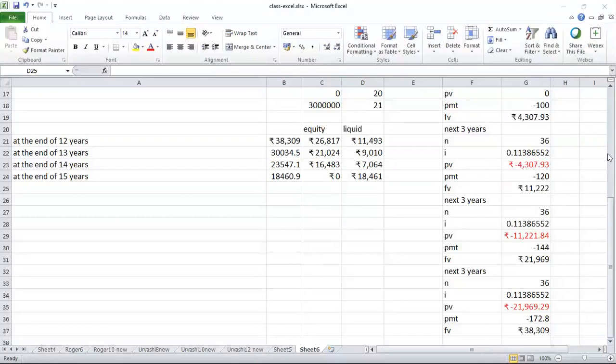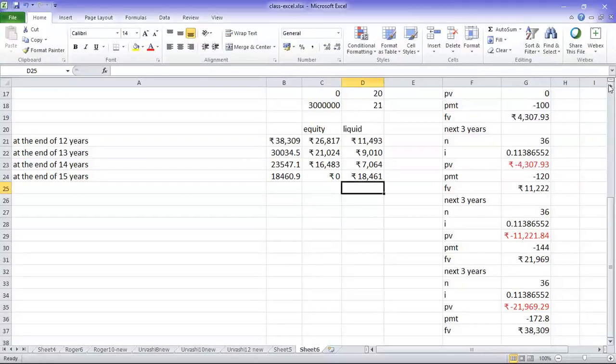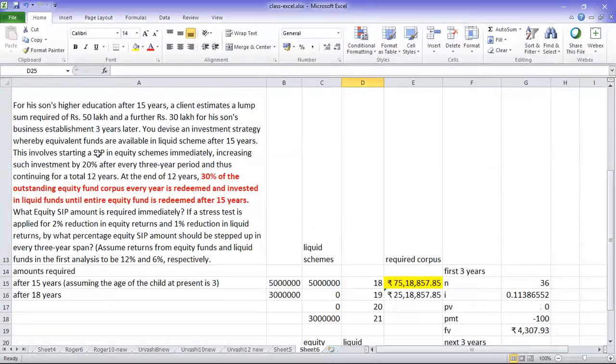So the investment is happening in this case like this. Look at the investment: starting an SIP in equity scheme immediately, increasing such investment by 20% after every 3-year period, and thus continuing for a total period of 12 years. So he is going to do the investment only for 12 years.